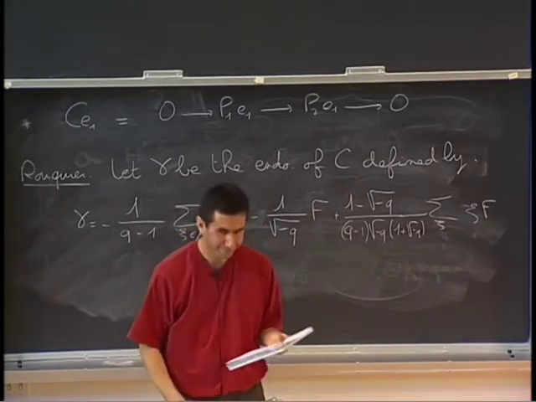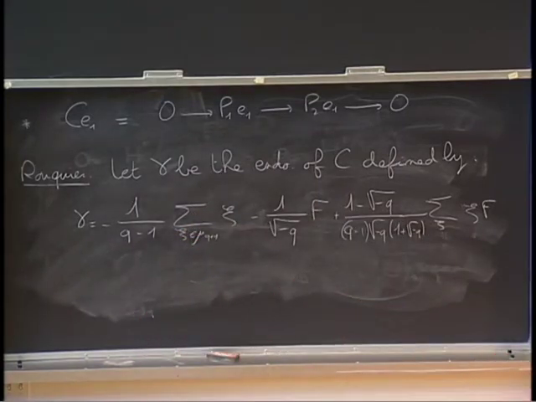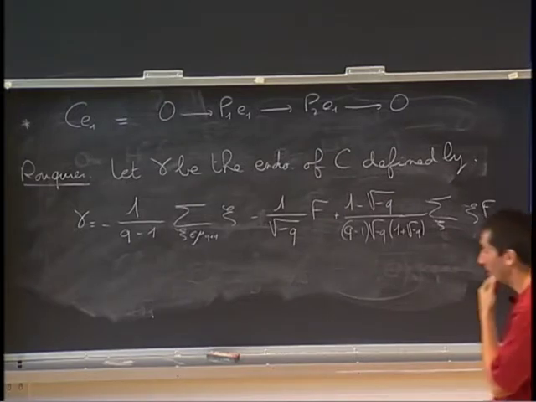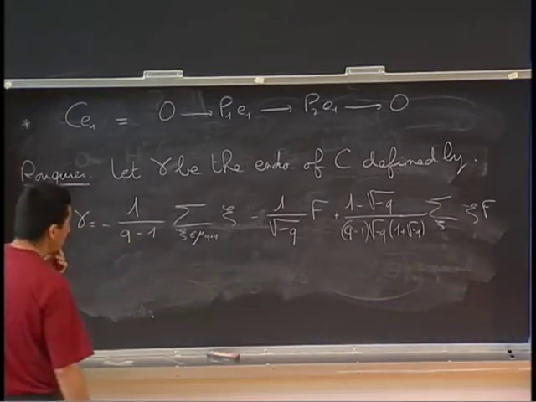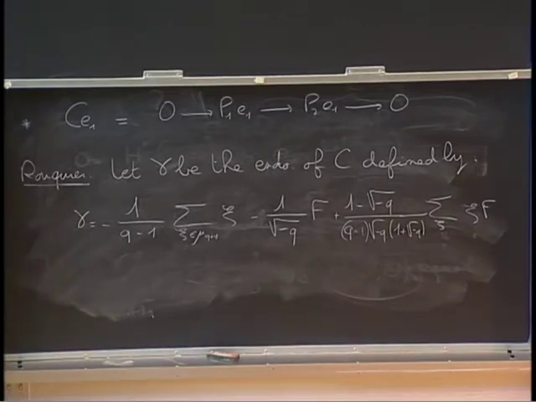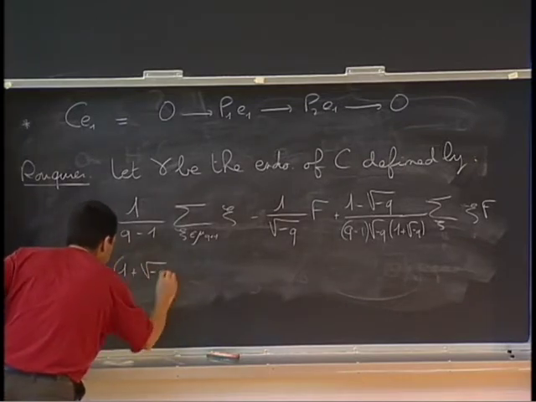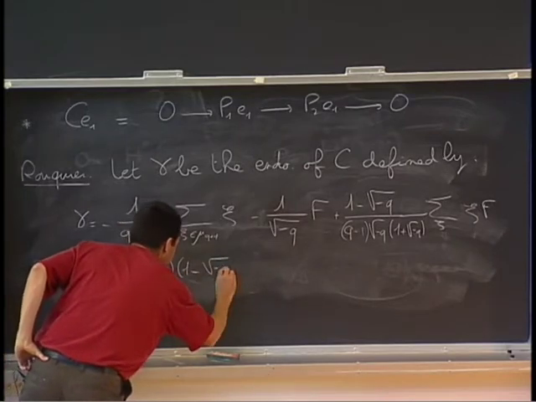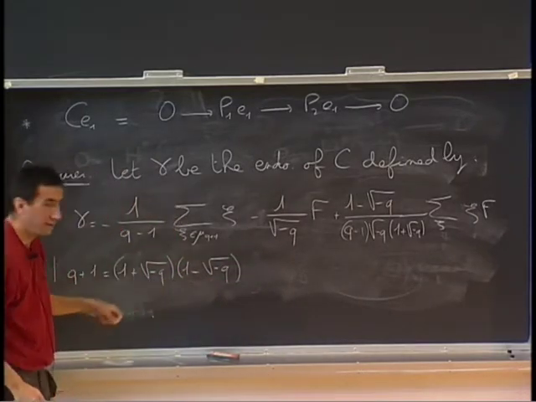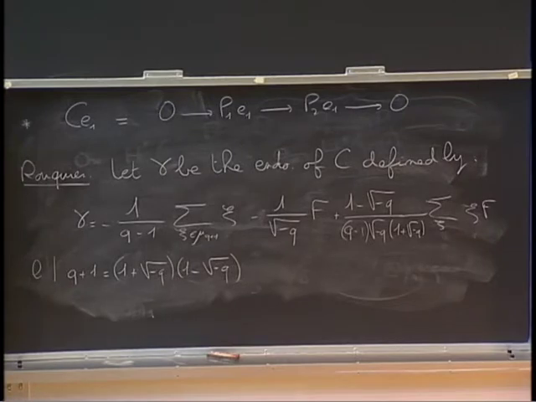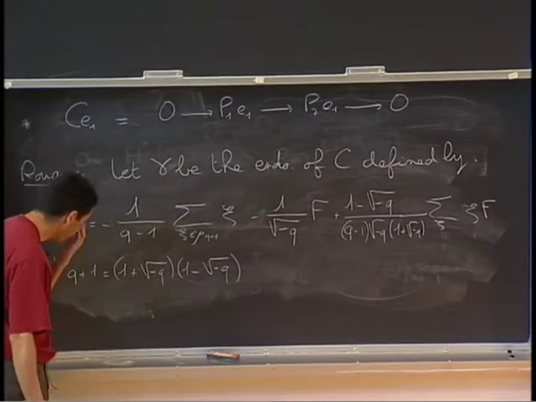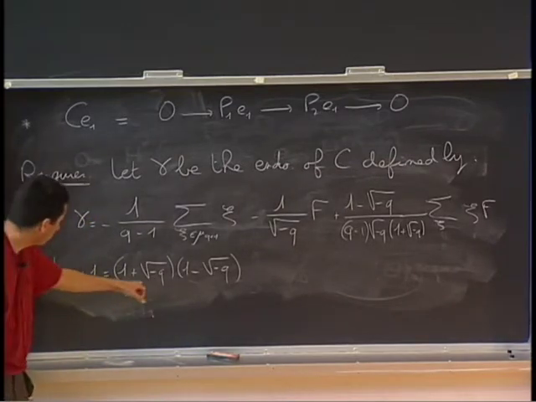Whatever the formula is, it's not very important. What is important is the following arithmetical fact: L divides Q plus 1, but Q plus 1 is 1 plus the square root of minus Q times 1 minus the square root of minus Q. These two elements of O are coprime. So it means that L divides only one of them.